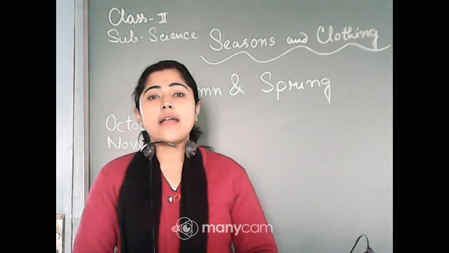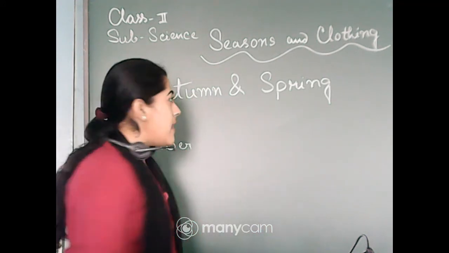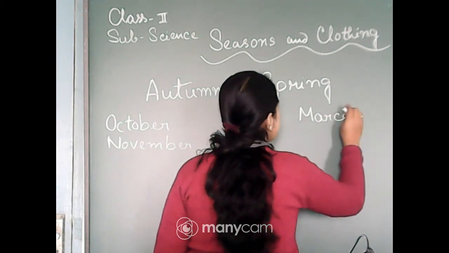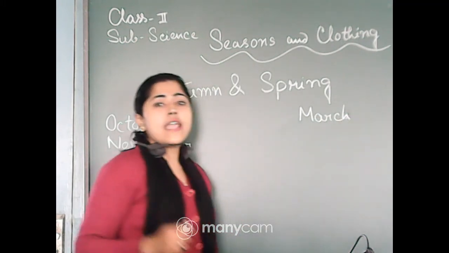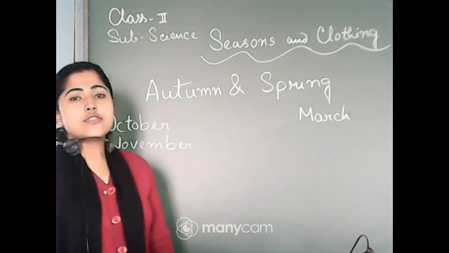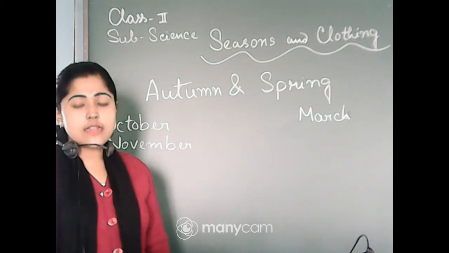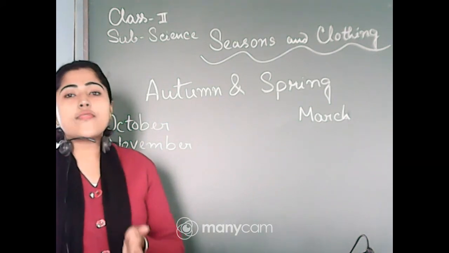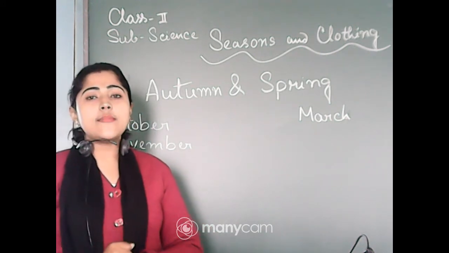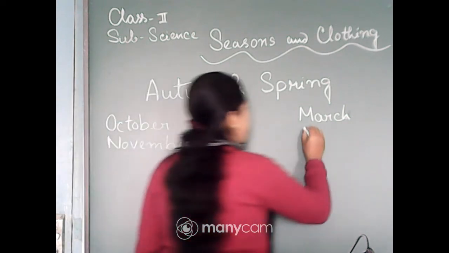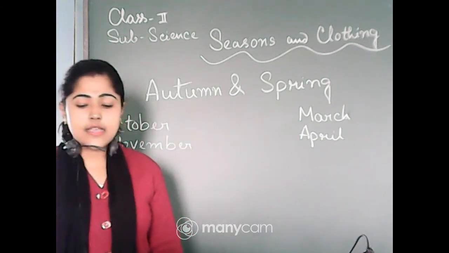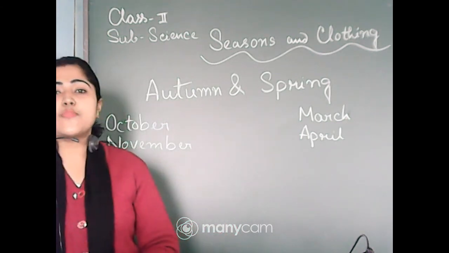And in the months of March and April, as I just told you yesterday, the winter season is held from December to February. So after February it's March, and it's the time of the ending of the winter season and the beginning of the summer season. So this middle time is the spring time, March and April. Both of these months are held in the spring season.